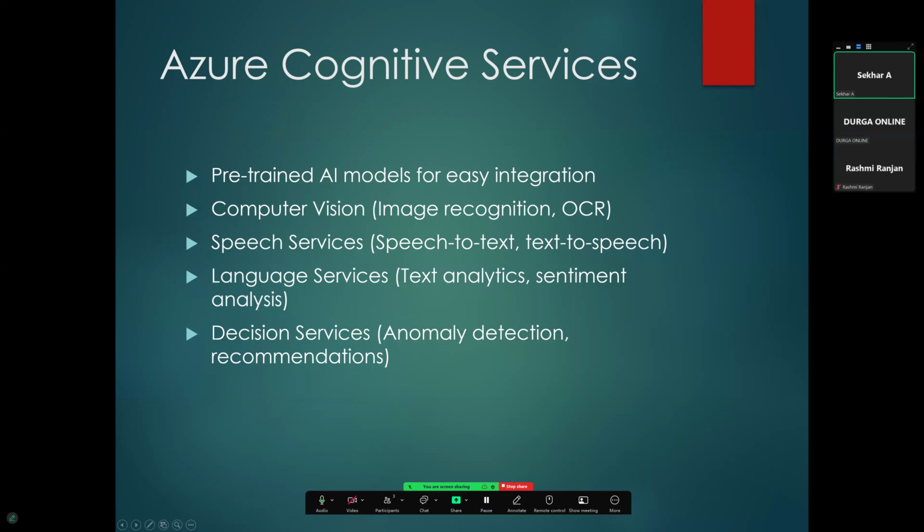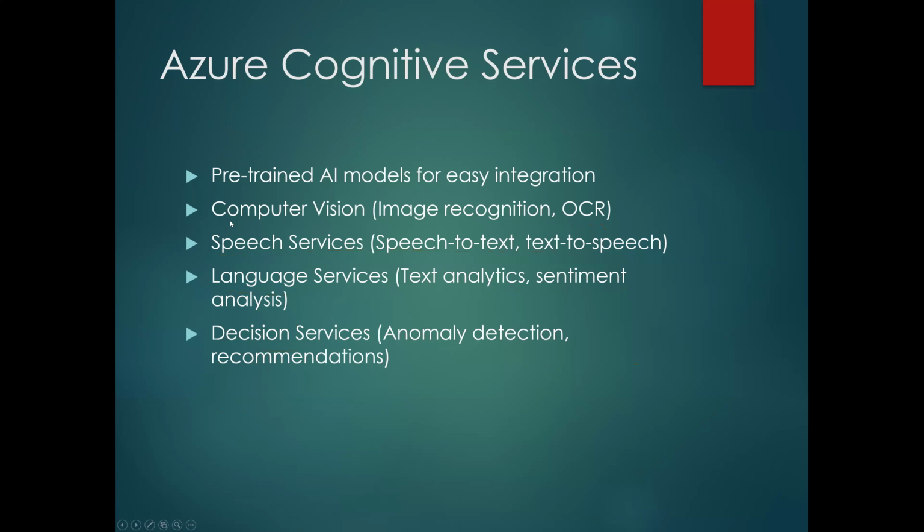Next, speech services. Speech services convert speech to text and text to speech. This is the language services: text analysis and sentiment analysis. This is the decision services, like anomaly detection and recommendation. Do you know what anomaly detection is? Anyone?